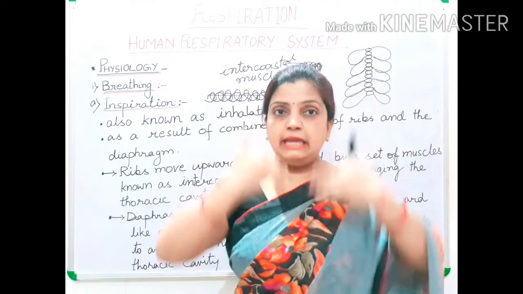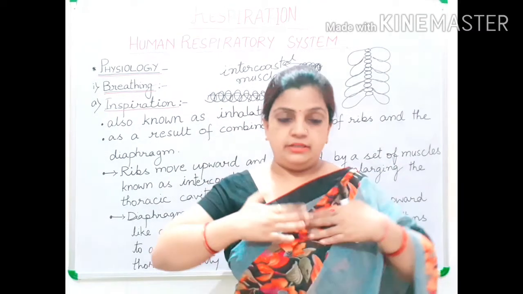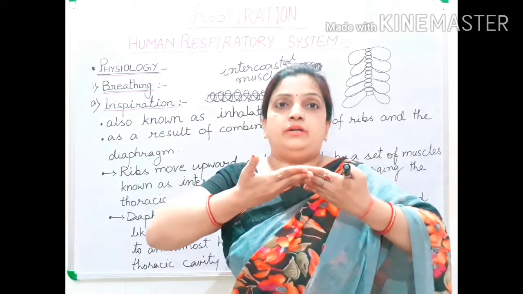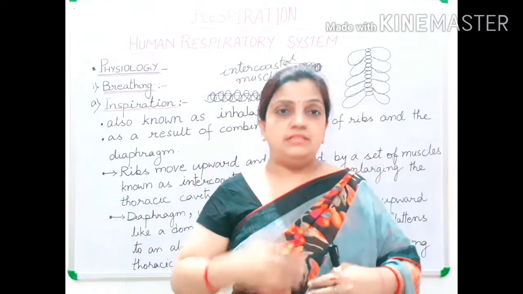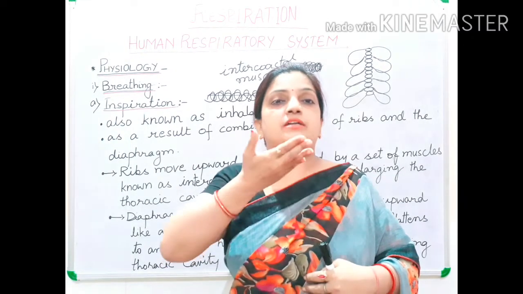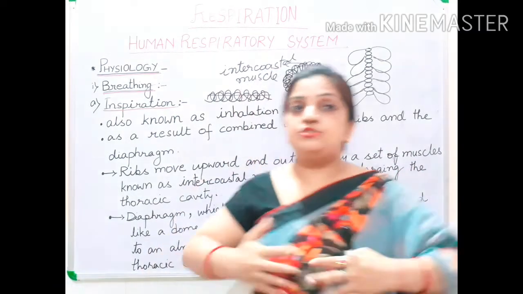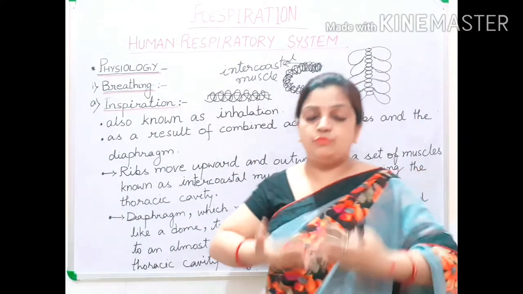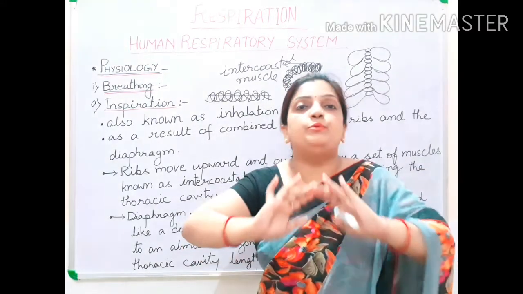When you inhale, just feel it. सांस जब लो उसको feel करो. Your rib cage will move upward. The rib cage moves upward and then it will move outward. जब हम सांस अंदर भरते हैं तो सांस हमारा जो rib cage है वो ऊपर चढ़ता है और बाहर की तरफ ये फूल जाती है, ठीक? So what happens during inspiration when the ribs are moving upward and outward, and why are they moving upward and outward?